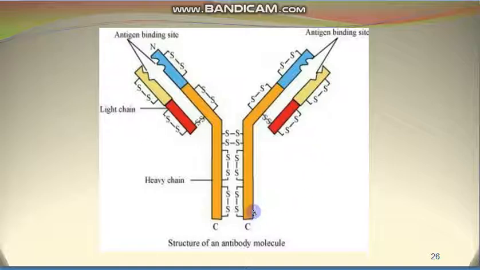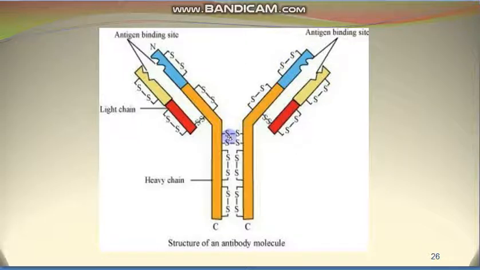So this is the heavy chain. This long one is the heavy chain, and these are the 2 heavy chains, and this is the light chain 1, and this is the light chain 2. So there are 2 heavy chains and 2 light chains, and it is represented by H2L2. And these chains are attached to each other with the help of disulfide bonds.